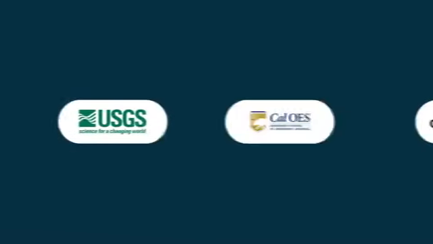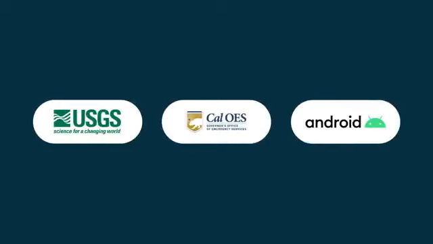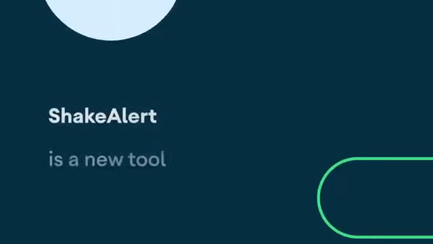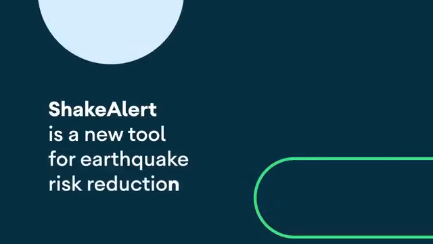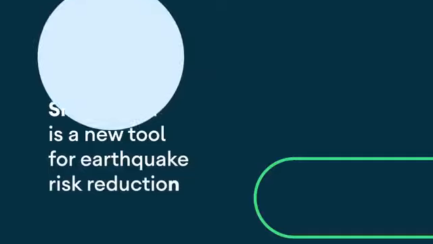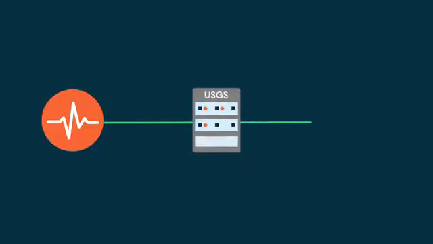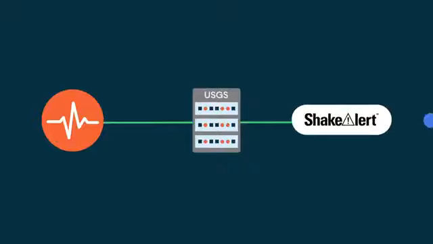We partnered with the USGS and CalOES to bring these alerts, which are powered by ShakeAlert, directly to Android users. ShakeAlert is a new tool for earthquake risk reduction. The USGS is involved in detecting the earthquake in the field and moving that information from the field to a processing center where we generate the ShakeAlert message.